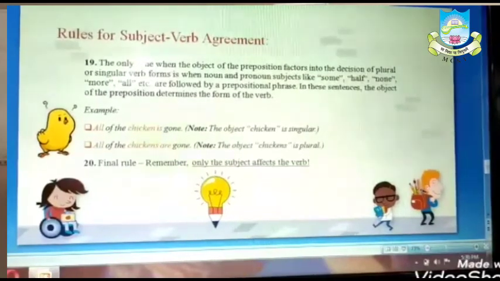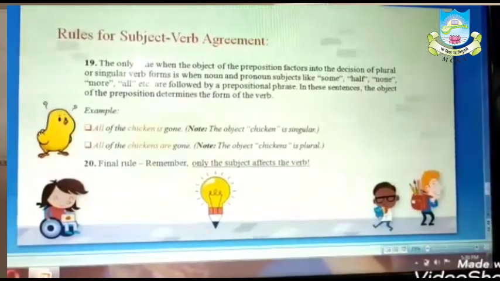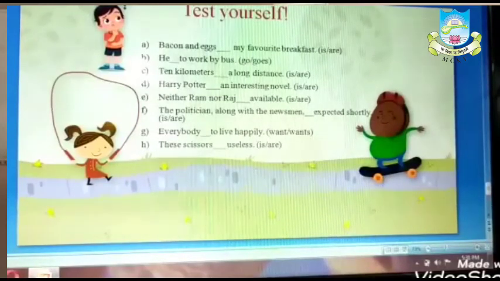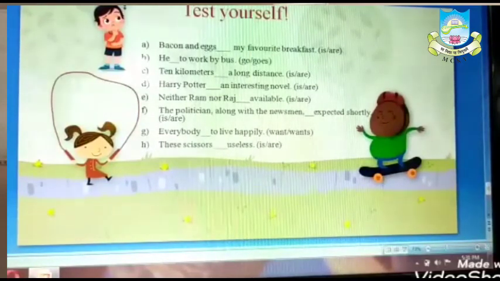Now, there are some exercises which have been given to you in this PPT. I hope you will be able to solve this, and then we can discuss the answers once the school reopens.